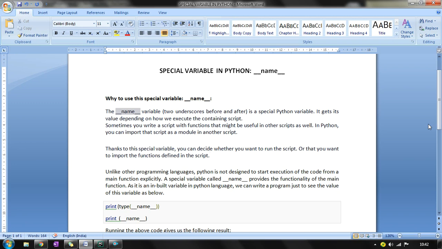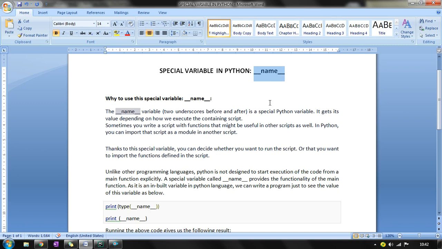And that particular special variable is nothing but __name__. The main task of this special variable __name__ is that it can be used to check whether the current script is being run on its own or being imported somewhere else, by combining it with an if statement. I will let you know how to execute that.